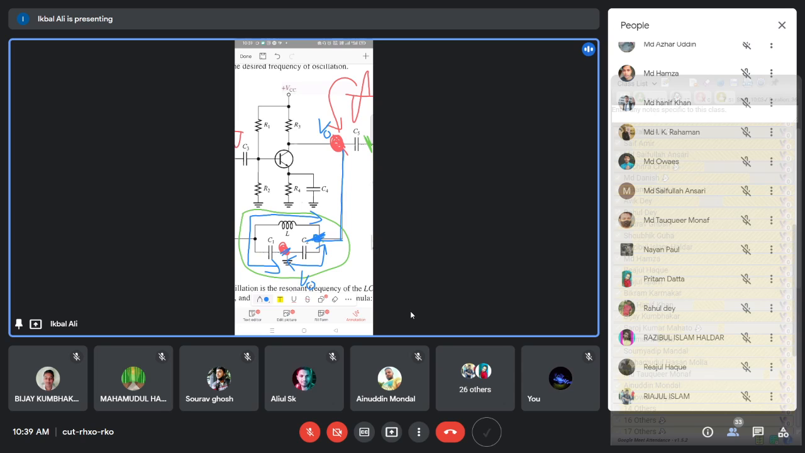As the output voltage appears, C2 and the series combination of L and C1 are in parallel. So if the output voltage appears across C2, then definitely the output voltage also appears between these two points, which is the series combination of L and C1. Is that okay? So the entire output voltage of the amplifier also appears across the series combination of L and C1.